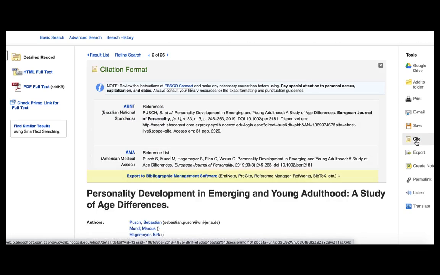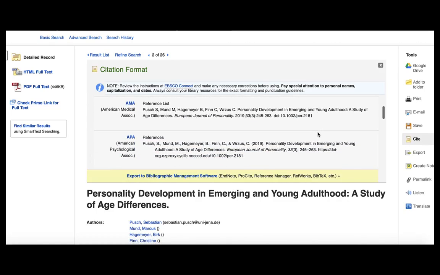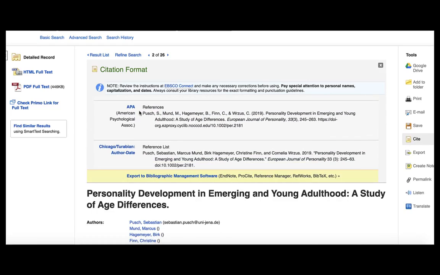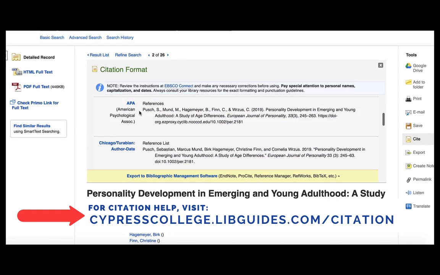If you click on the citation function, it will show you various citation formats. However, these are machine-generated citations, so make sure to double-check the machine's work.